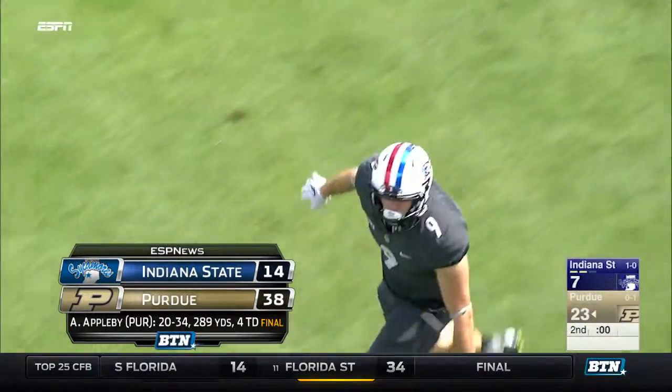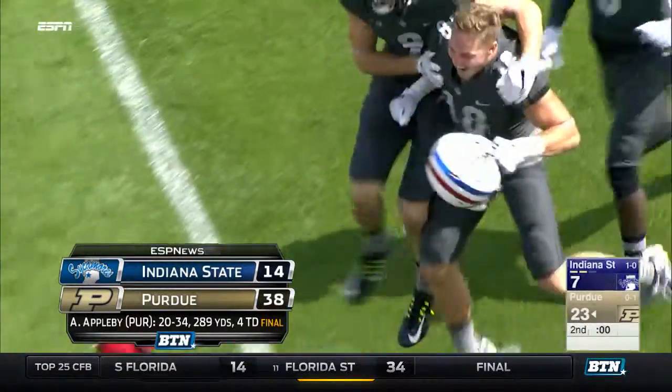Monterosso with it. Purdue wins 38-14. It's a big game out of Appleby, big game out of West Lunt as well. Our Slim Jim snap judgment asks you who was more impressive on this day, West Lunt or Austin Appleby. Be sure to log on to btn.com/vote. Let's talk about both of those teams and Purdue.